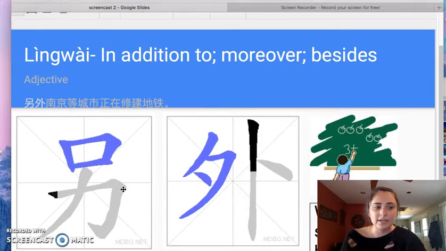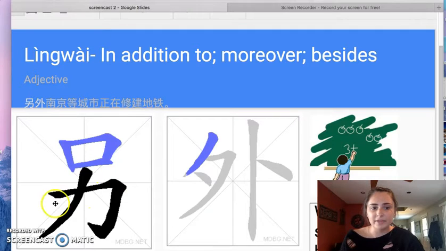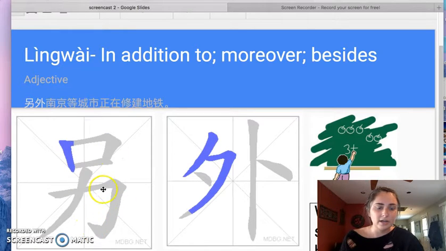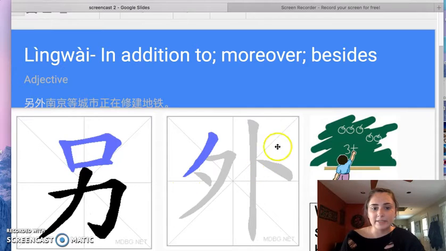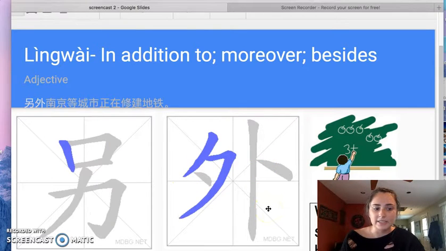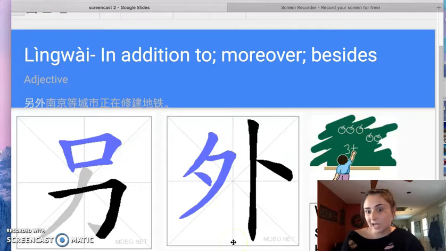The next word is lingwai, and it means in addition to, moreover, or besides. It's an adjective, and the first part of the word here, the radical is mouth, and it means another, so it could be like another person's mouth is how I remembered it. And the second word right here, the radical is evening, and it also means outside, so I would say like to spend my evenings outside.